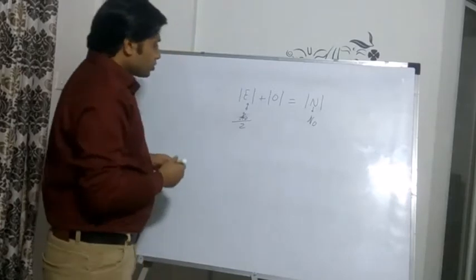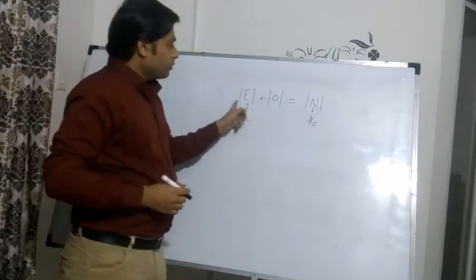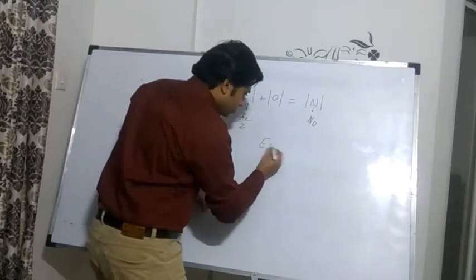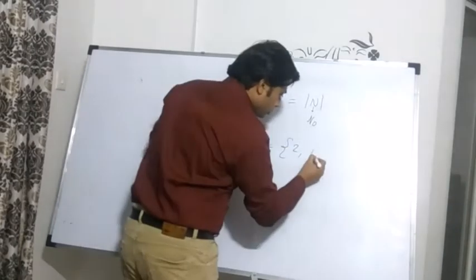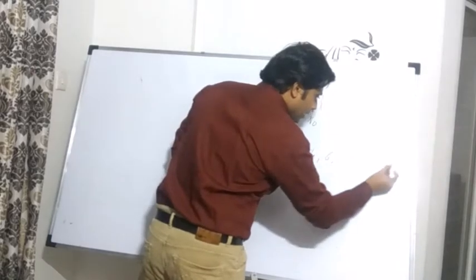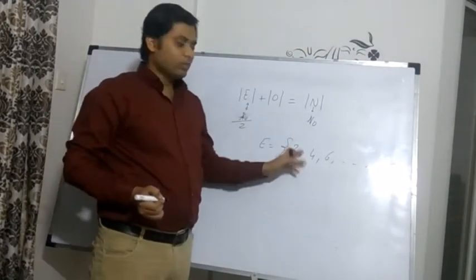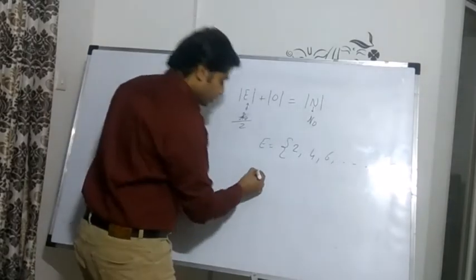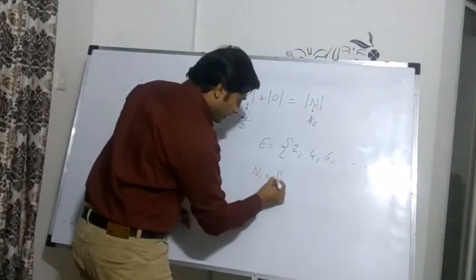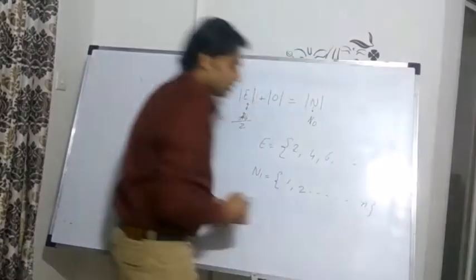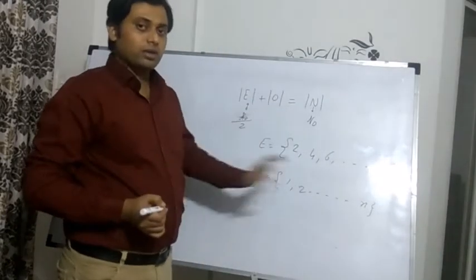Okay, so let's try to count the number of even numbers. We have the template ready with us. This is my even number set: 2, 4, 6, up to infinity. To count the even numbers, I will use some subset of N, up to this n, which is unknown now.